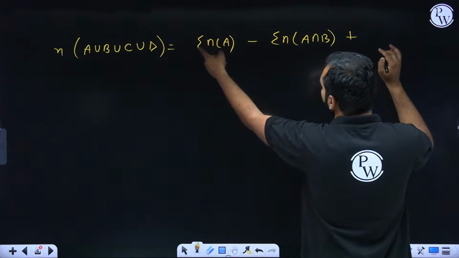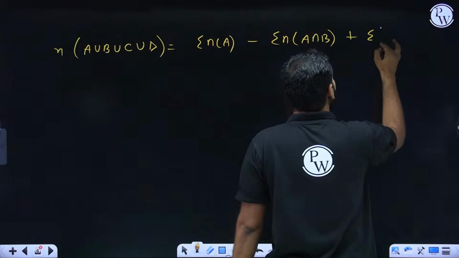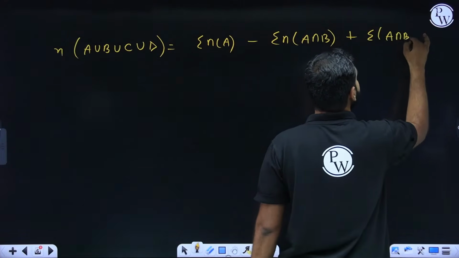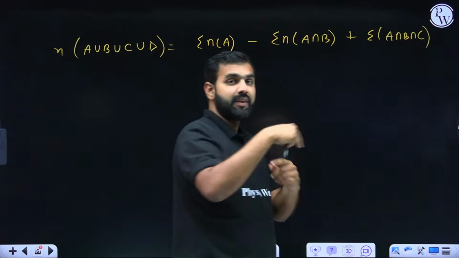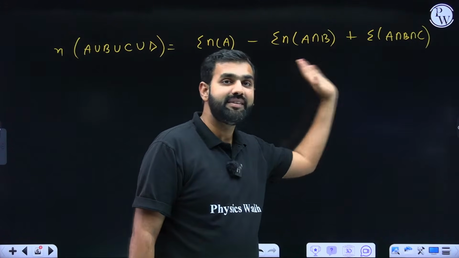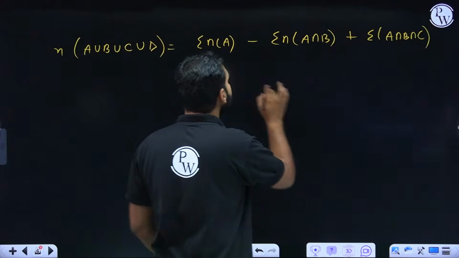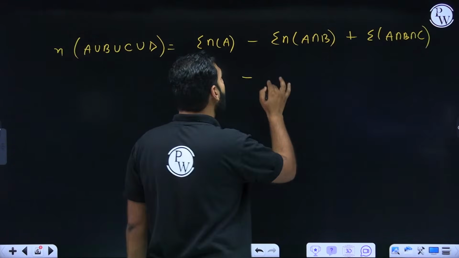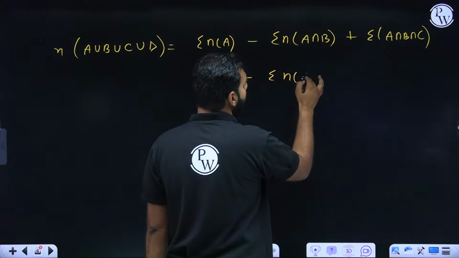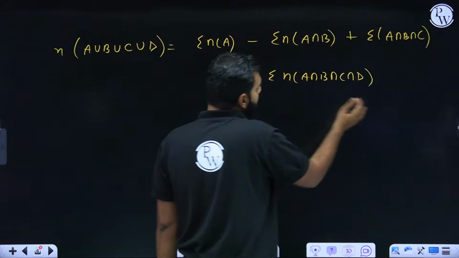So inclusion, exclusion, then again inclusion. Inclusion means the summation of A intersection B intersection C, which means intersection of 3 taken at a time. So A, B, C, A, B, D, B, C, D, like that. Now, inclusion, exclusion, inclusion. So again, exclusion of 4, which means N of A intersection B intersection C intersection D. I hope you got this.